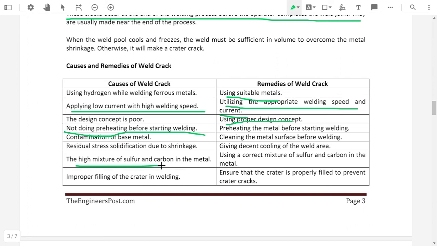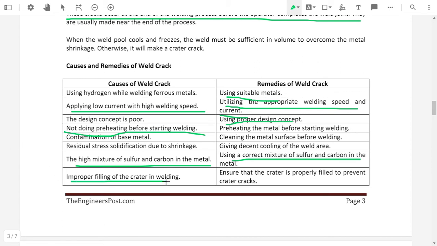The high mixture of the sulfur and the carbon in the metal. If a high amount of sulfur and carbon are present in a material, then it will cause weld cracks. Using a correct mixture of sulfur and carbon in the metal means proper use of the sulfur and the proper use of the carbon in a base material, which will avoid the weld crack.